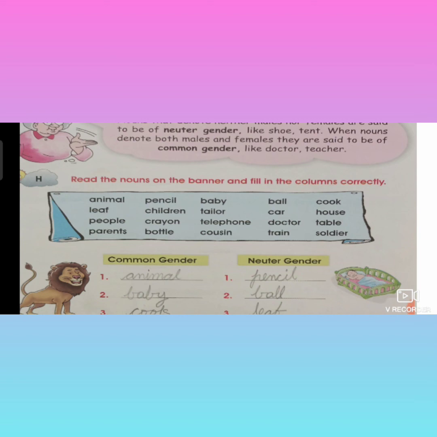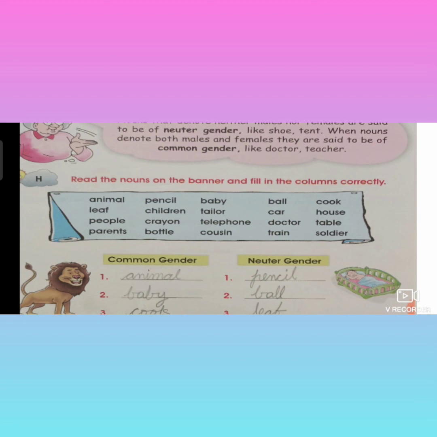Now see animal. Animal is called common gender. Then see leaf. Leaf is called neuter gender. People. People means more in number. Whether it is boy or girl or lady or gent, they are all called people. So that is called common gender. Parents. Parents comes under mother and father. So both together are called parents. So that is called common gender.